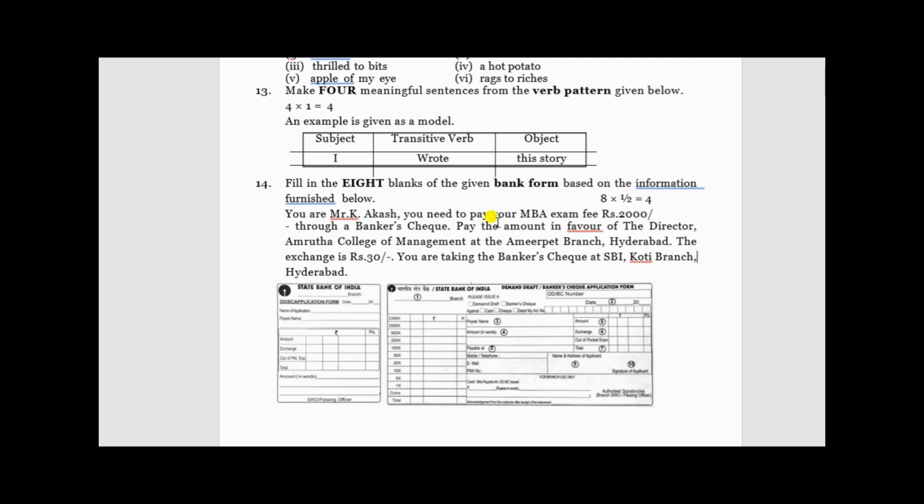And then sometimes the date is given. If the date is given, we'll write that date, or sometimes it is mentioned today, tomorrow, yesterday. Based on those pointers, we have to find out the date. If nothing is given, you have to write that day's date. Just write that day's date. So it's very easy, even this question.